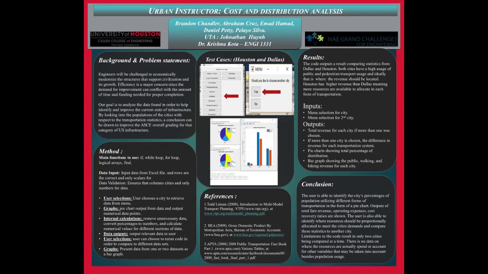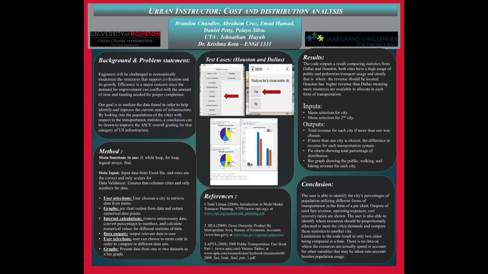In conclusion, the user is able to draw a data set from the Victoria Transport Policy Institute that shows information on major U.S. cities and their transportation systems and populations. The user is able to identify the city's percentages of populations and output a pie chart showing each individual usage, such as bike usage, public transport usage, and walking usage.